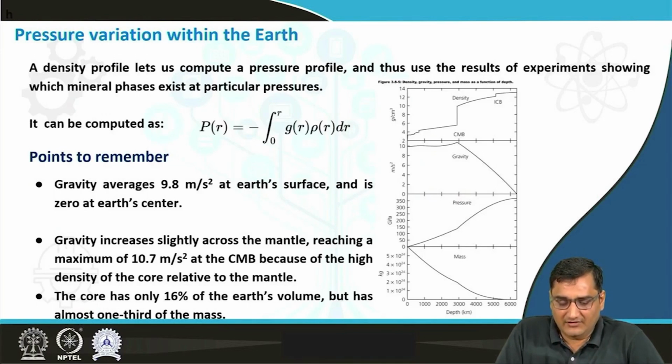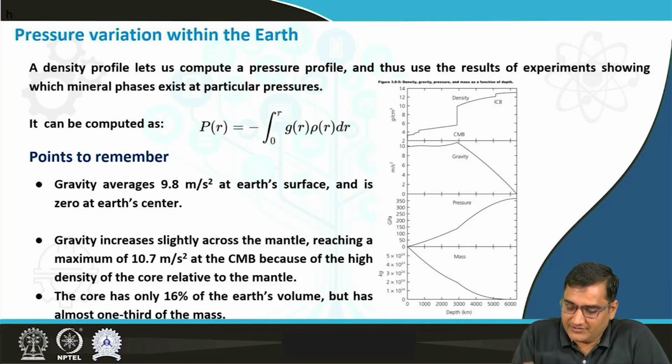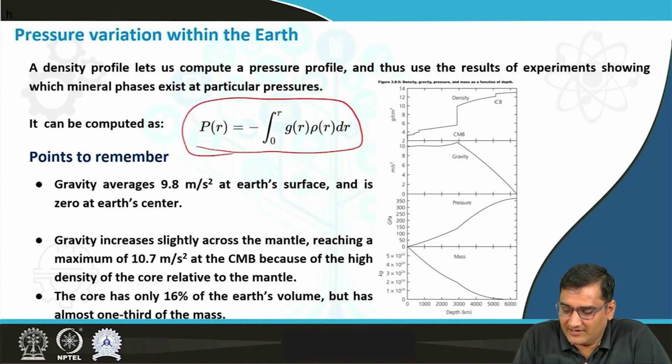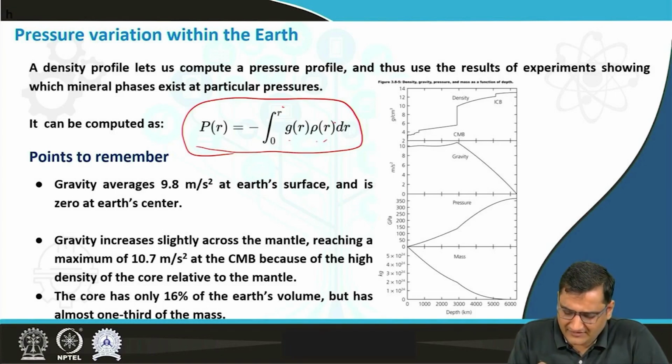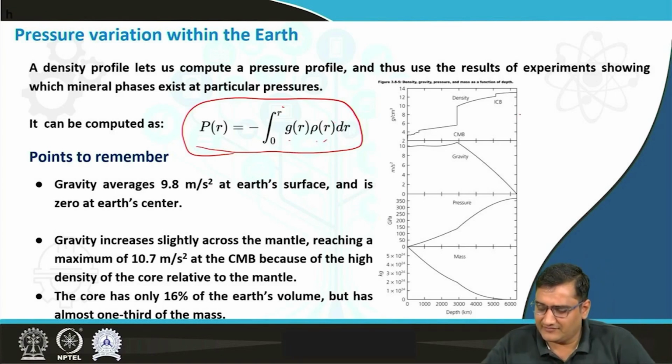Now let's have a look at the pressure variations within the Earth. A density profile is basically used to compute a pressure profile, and thus use the result of experiments showing which mineral phase exists at a particular pressure. So the pressure value can be written as the negative of the integral from 0 to r of g(r) rho(r) dr, where g(r) is the acceleration due to gravity variation with respect to the radius, and rho(r) is the density with respect to the radius.